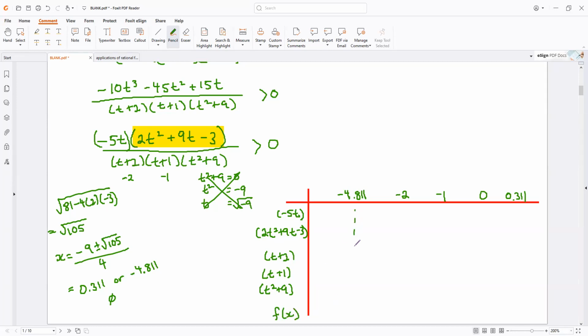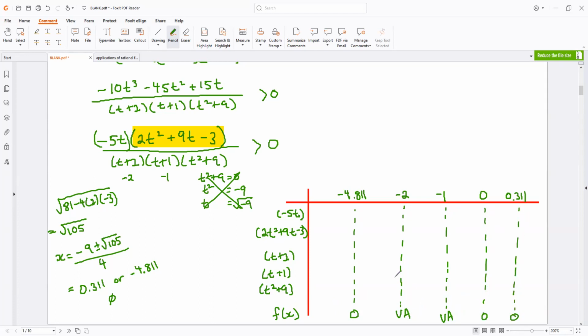Because I have so many factors to test, I am actually going to do something slightly different for this. If you don't like what I'm doing, you don't have to copy it. Just do what you normally do. But I'm going to use a little bit of my own logic and what I know of quadratics to make my calculations really easy. See if you can follow. Here we go.